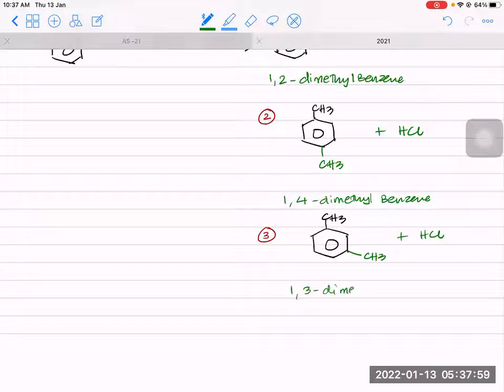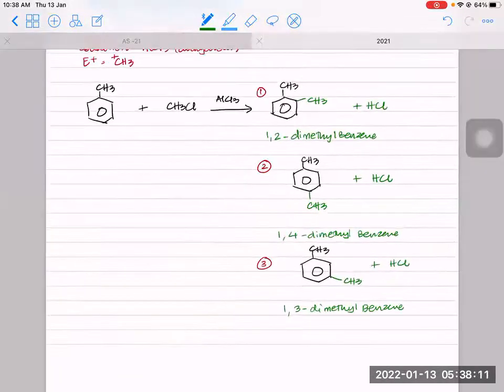Even though 3 is the position for electron withdrawing groups, with alkylation of methylbenzene you can get all 3 products, found equally. So this is slightly different, where it doesn't only go on carbon number 2 and 4, but can also go on carbon number 3. Please remember this exception.